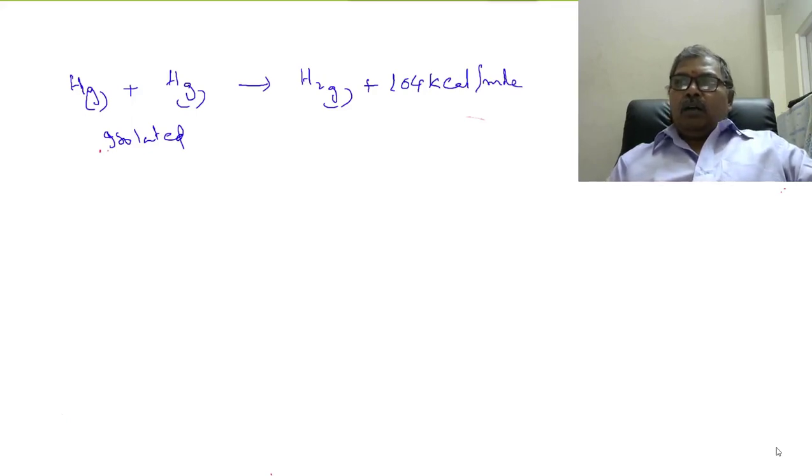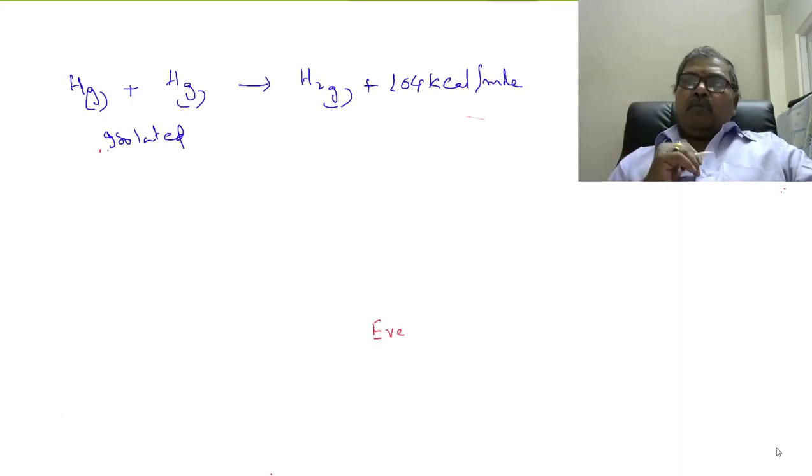So, whenever 1 mole of hydrogen gas is formed from its constituent atoms, the amount of energy liberated in this process is 104 kilocalorie per mole. Another important point you have to remember, this is also a point in thermodynamics. Already I told you what a system is. Anything under observation is called a system, whatever it may be.